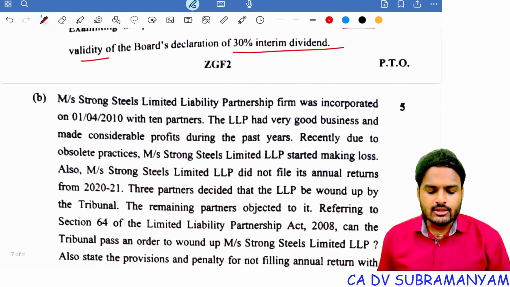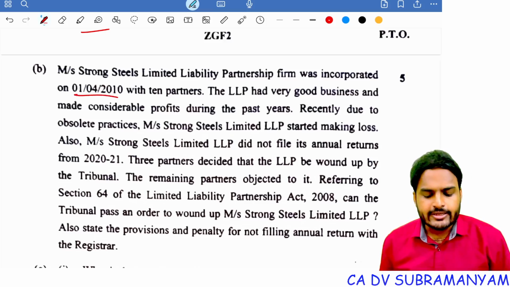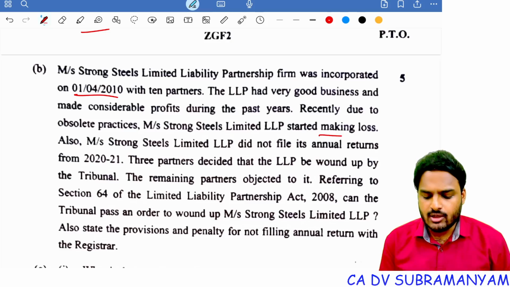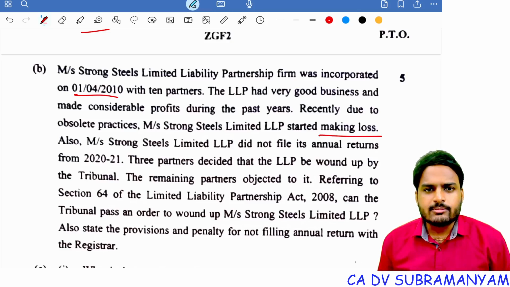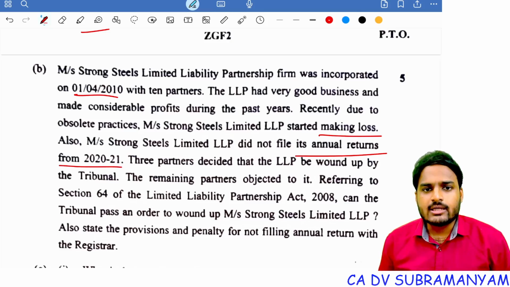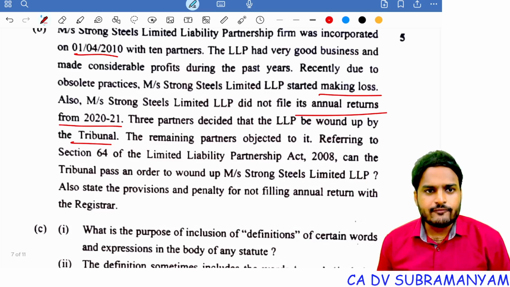Simple question. Next one. Strong Steels Limited LLP was incorporated on 1st April 2010 with 10 partners. The LLP had very good business and made considerable profits during the past years. Recently, due to obsolete, outdated practices, Strong Steels Limited LLP started making loss. Also, it did not file its annual returns from 2020-21. 3 partners decided that LLP be wound up by the tribunal. The remaining partners objected to it.